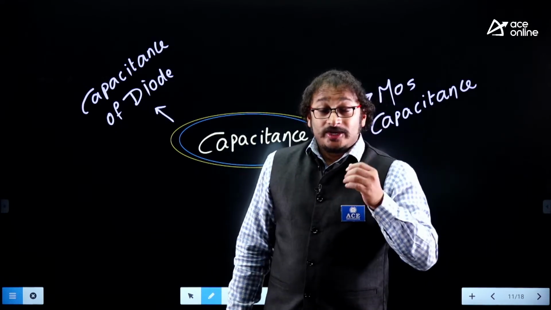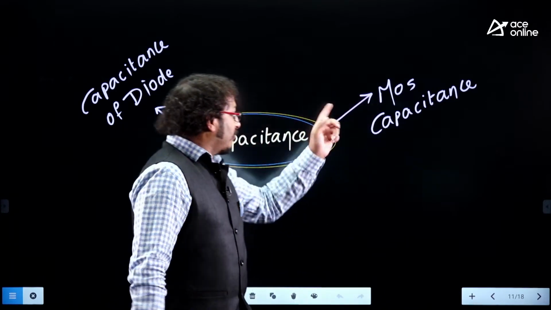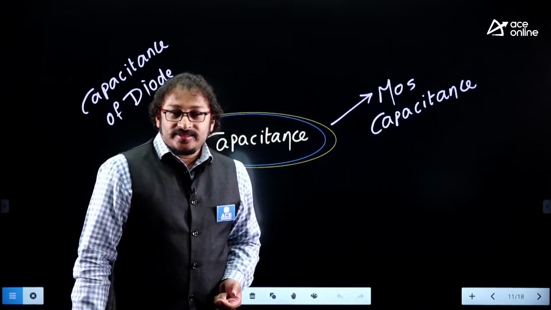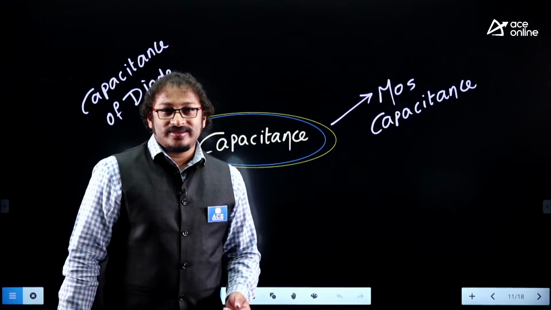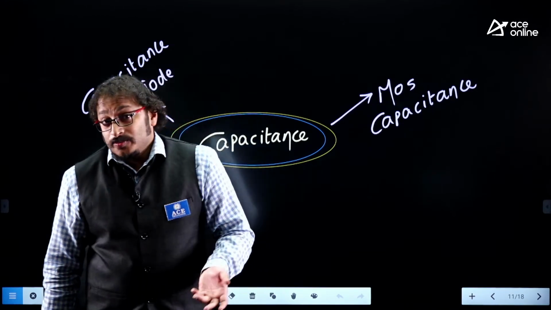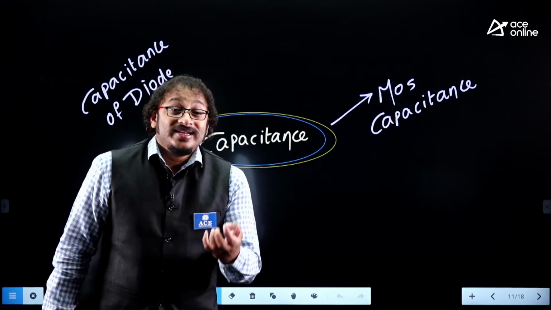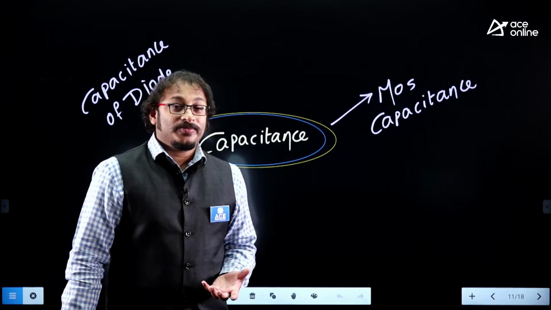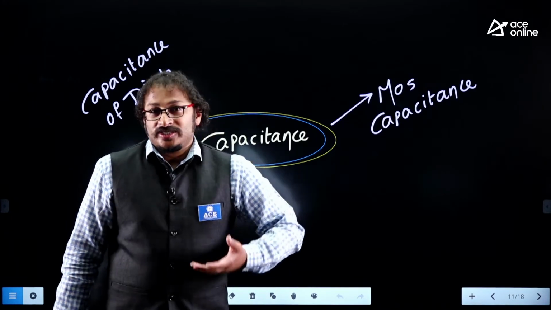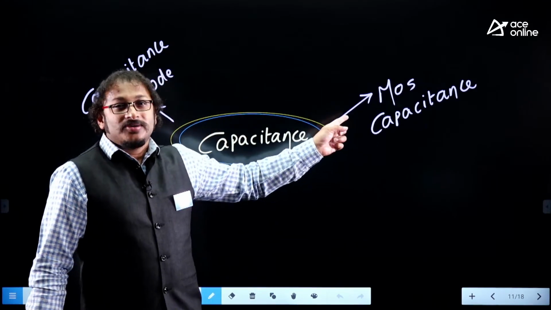and try to draw CV characteristics, capacitance versus voltage characteristics. And here, MOS capacitance, yes, even here you're supposed to go with the CV characteristics: accumulation region, depletion region, inversion region. Three modes of operation. You know that a MOS diode will be working under three different modes: accumulation, depletion, and inversion. So by taking the reference of the electric field profile, we go with the capacitance: what happens in the accumulation region, what happens in the inversion region, what happens in the depletion region. Based on that, we draw the CV characteristics of a MOS diode.